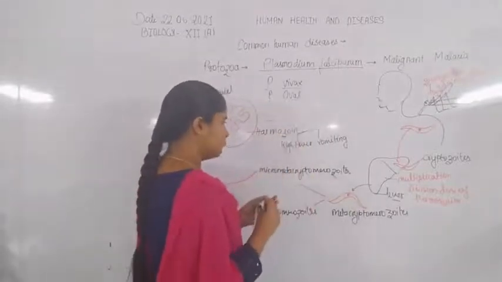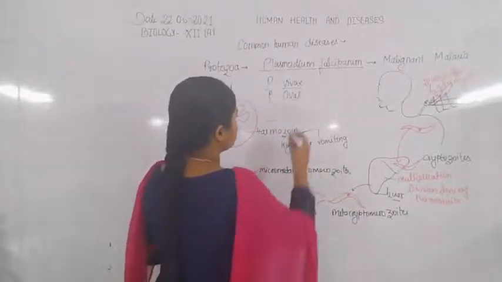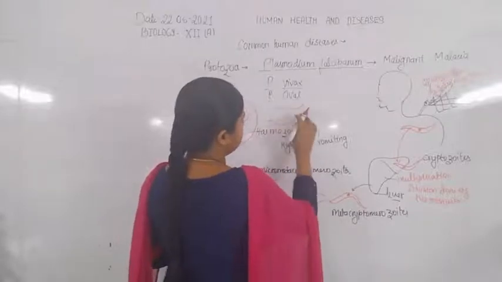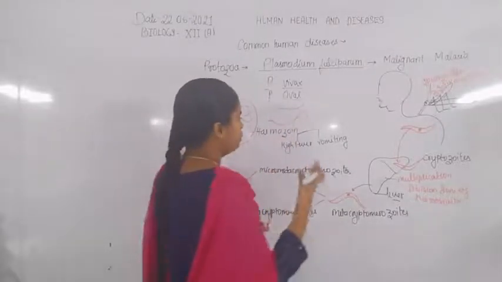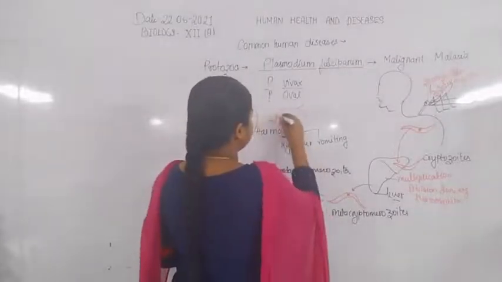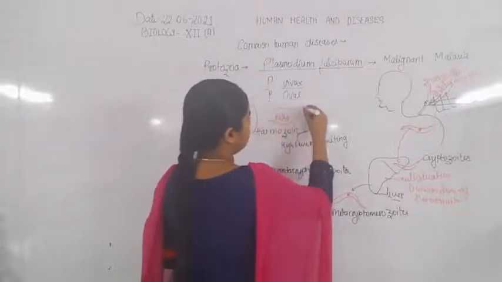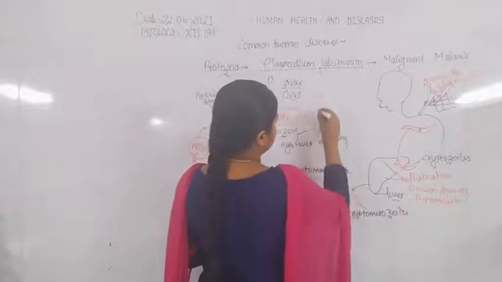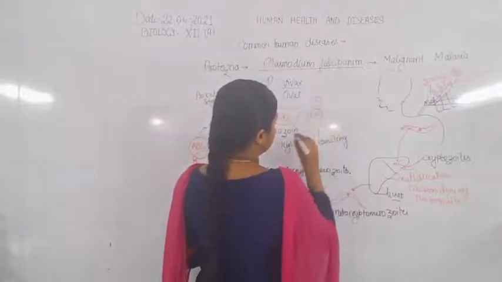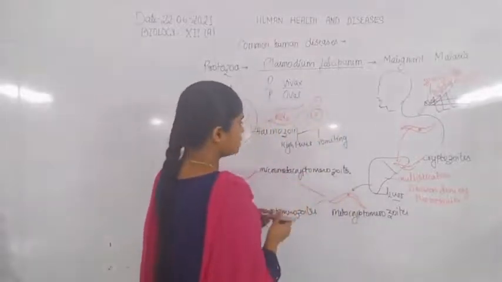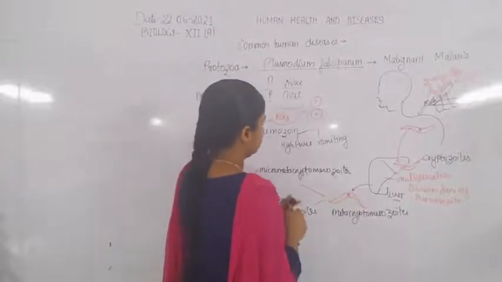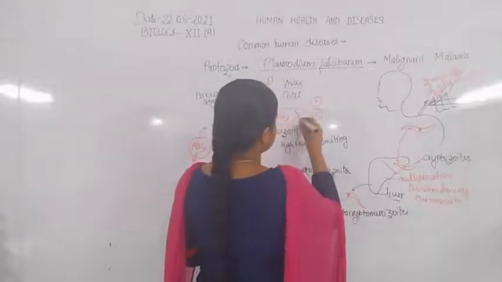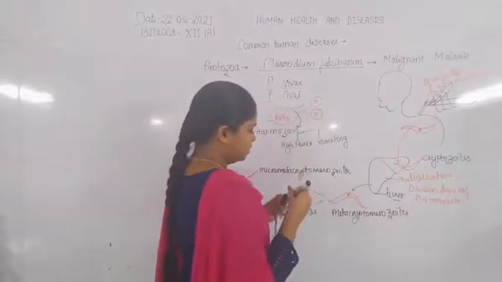So here is the RBC, and the hemozoin gets released, the RBC gets ruptured, and due to the rupturing of RBC, these gametocytes release from the RBCs. The hemozoin also gets released from the ruptured RBC.